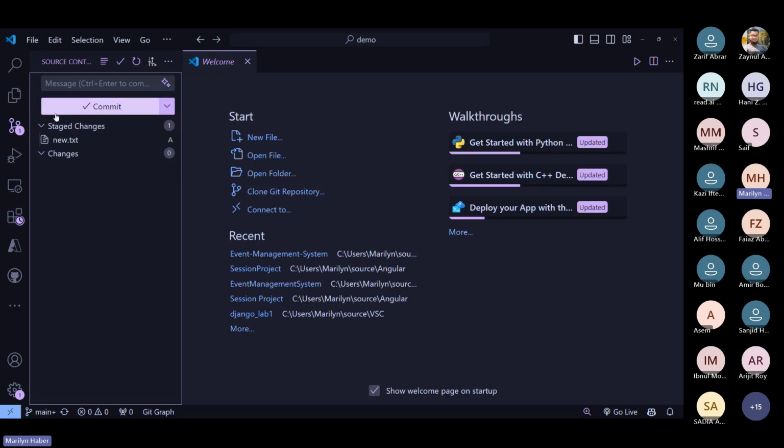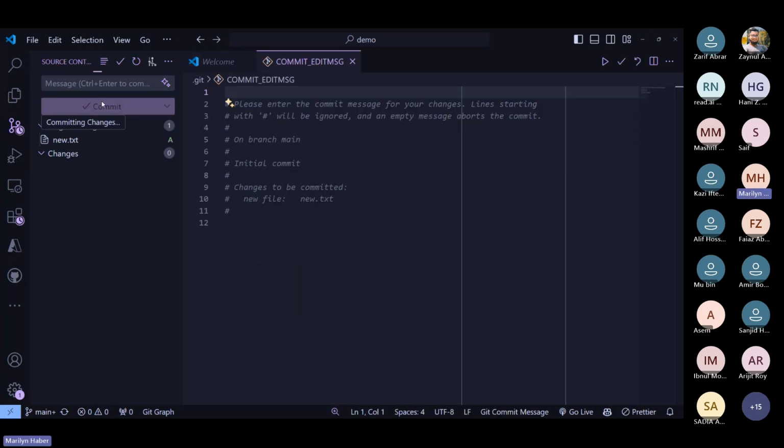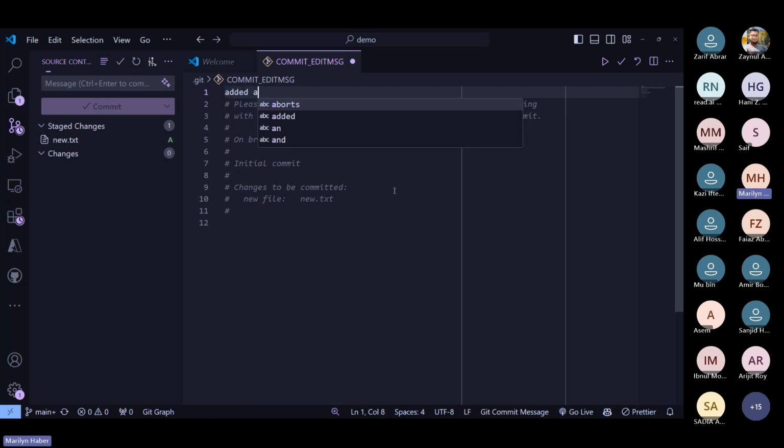And you can notice here the big button that says commit and the message box above it. So if I try to click commit, I'm gonna get the same errors I got before because I have to enter a commit message for my commit. So let's say, for example, I added a new file with new line and save.